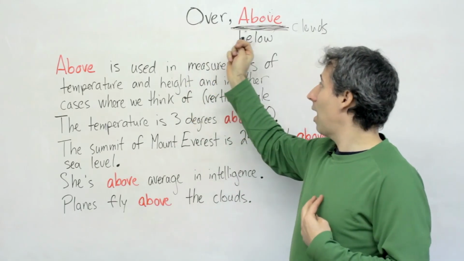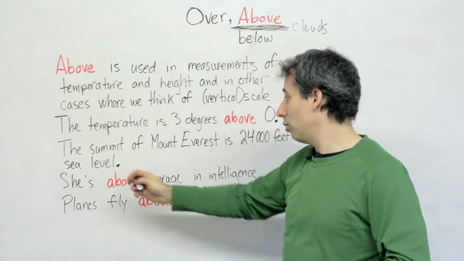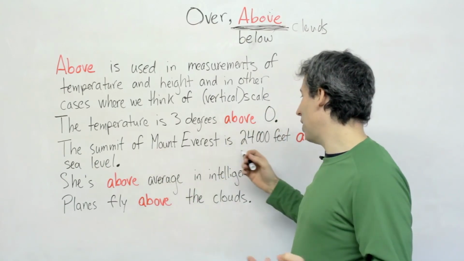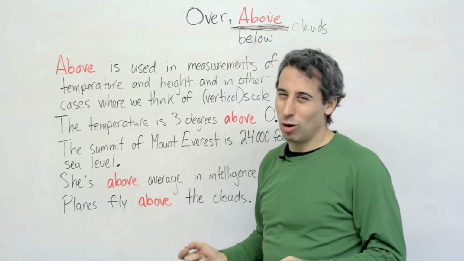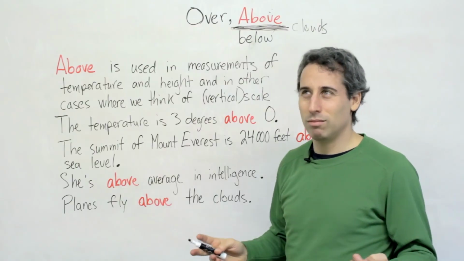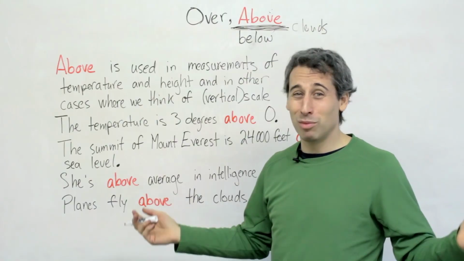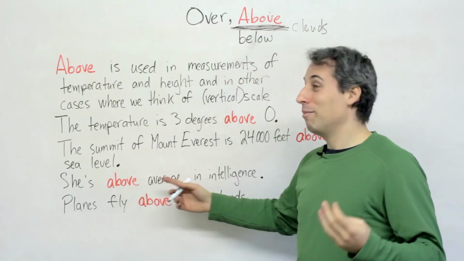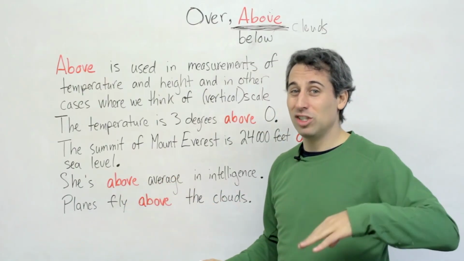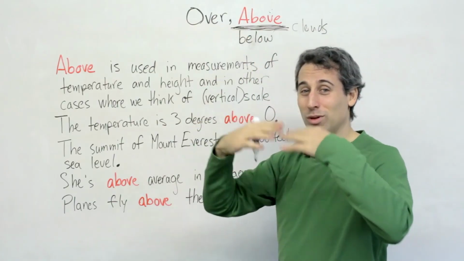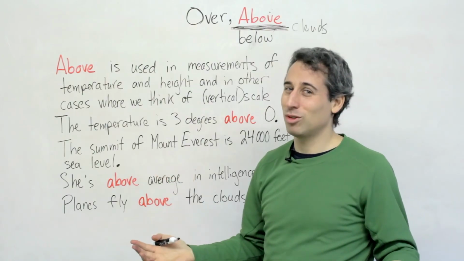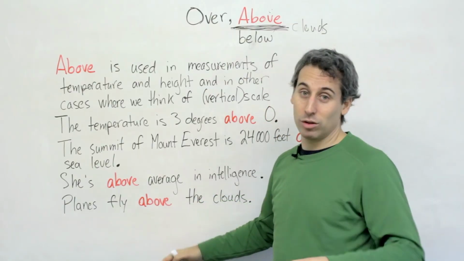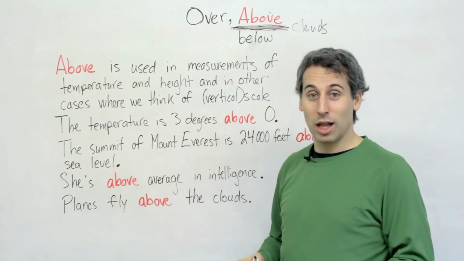So again, we can actually change above with below. So we can say that the temperature is 3 degrees below 0. The summit of Mount Everest is, well, it wouldn't be 24,000 below sea level. That doesn't really make sense. But maybe if we're talking about something at the bottom of the sea, I guess. I don't know. So she's below average intelligence, means if that's the average, she's below. So she's maybe not so smart. And planes fly below the clouds. Some planes do fly below the clouds.